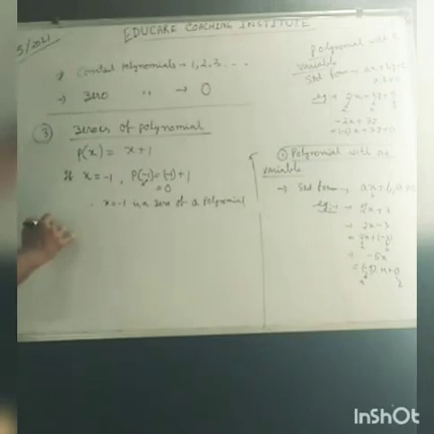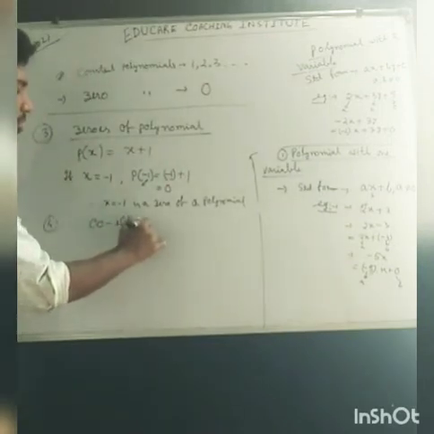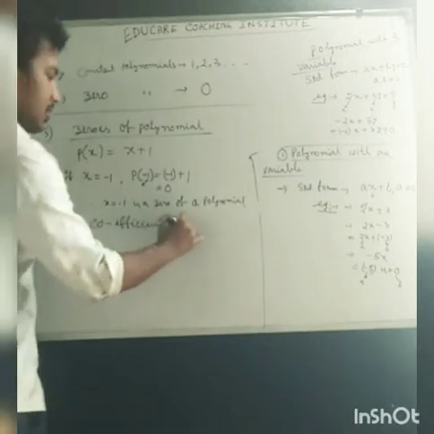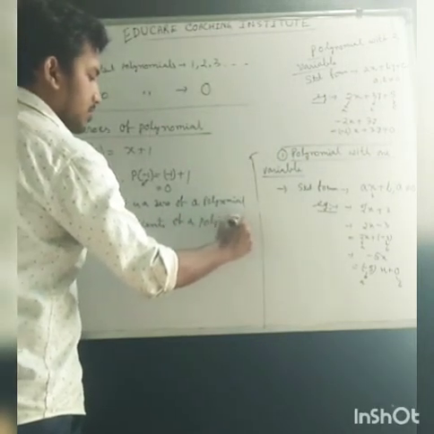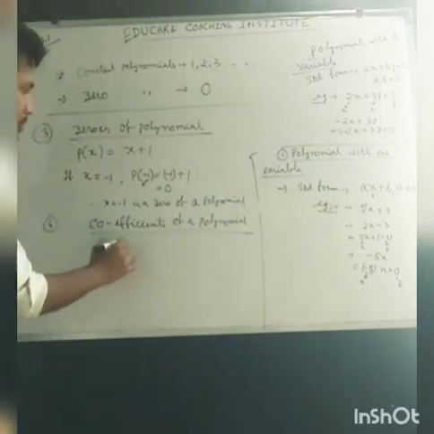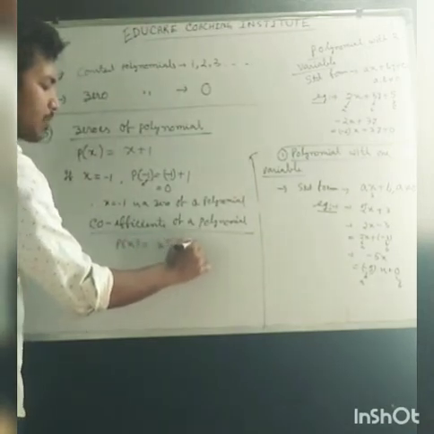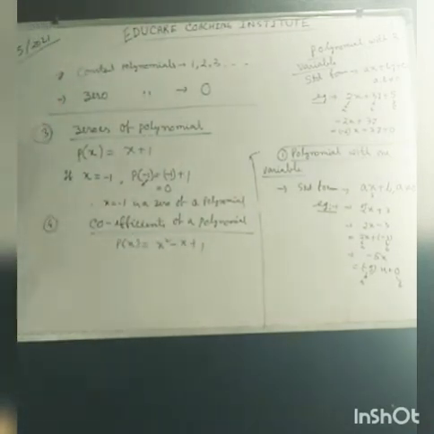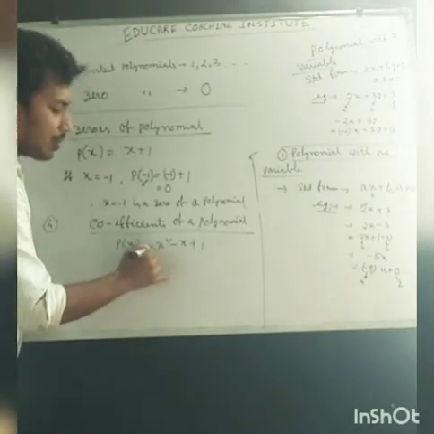Now, coefficients. What are the coefficients of a polynomial? Suppose a polynomial p of x equals x square minus x plus 1. Coefficients are the constant terms before the variable.